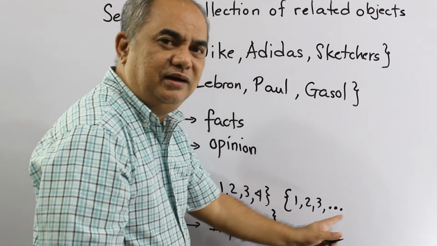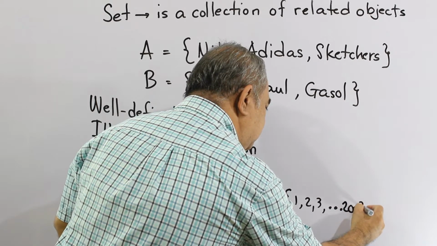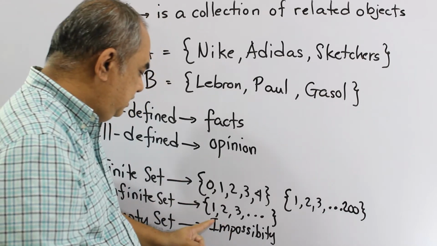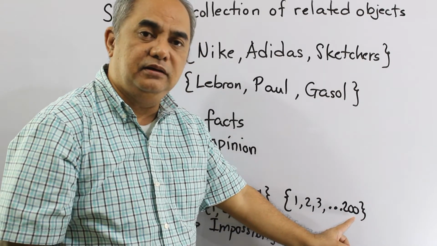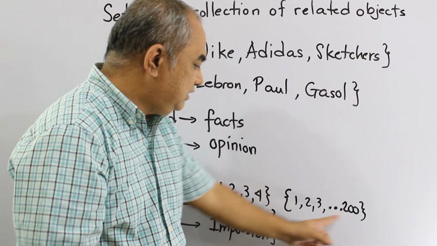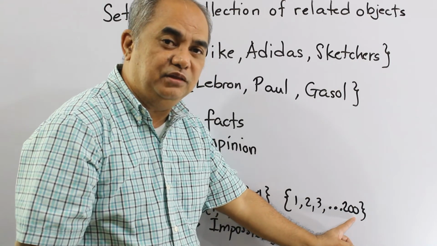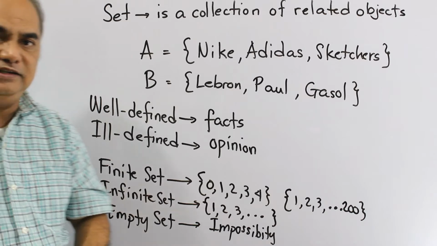But you have to write the last number, say 200. So this is still considered a finite set. Unlike here, we did not write the last number, and here we included the last number. Meaning, for this set, it really starts with 1, but it will never go beyond 200. So still, it is considered a finite set.